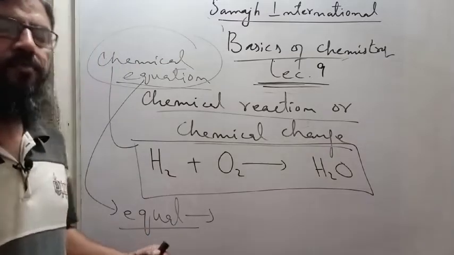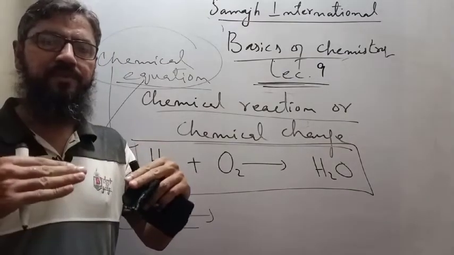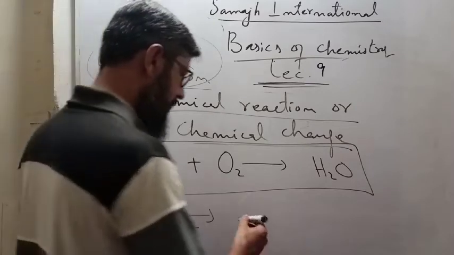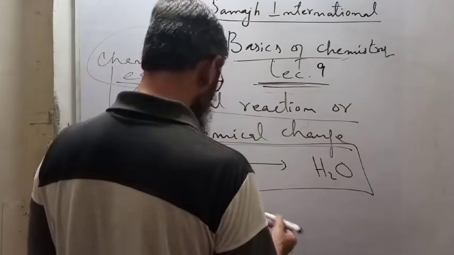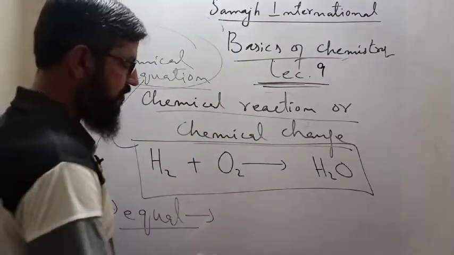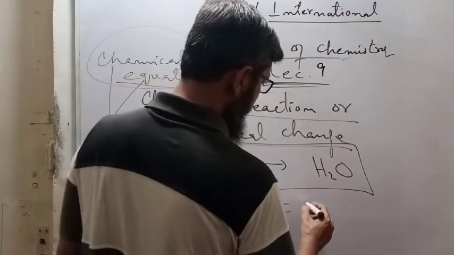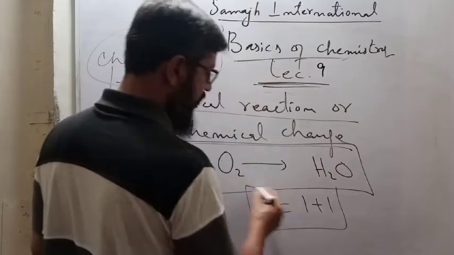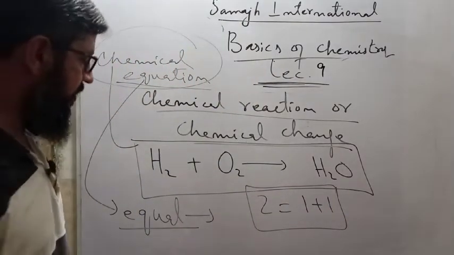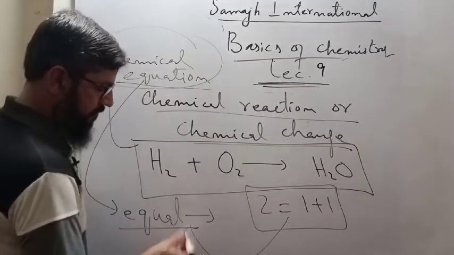What does it mean by equal? When two things are in the same state. For example, in mathematical equations you can say 2 is equal to 1 plus 1. Am I right or wrong? This is called the mathematical equation, and I am representing it with this equal sign.